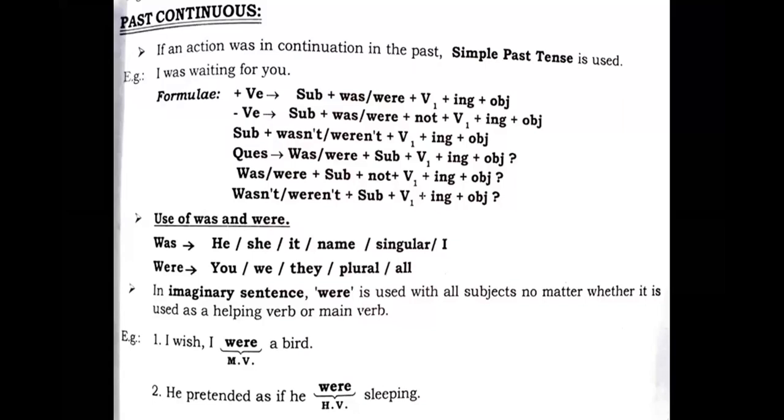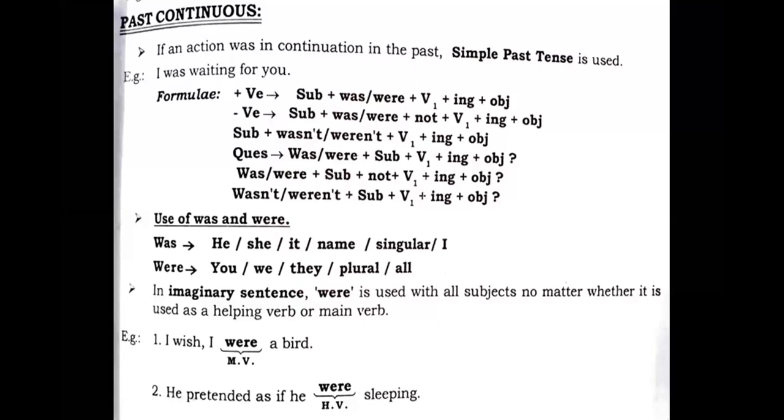If the number of the subject is singular, the verb will be singular. If the number of the subject is plural, the verb will also be plural. But in this case, when the sentence is imaginary, whether the subject is singular or plural, the verb will be were. Whether it is in the form of main verb or helping verb, you'll use were there.